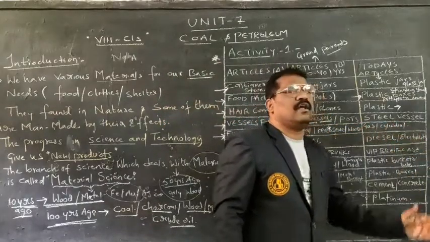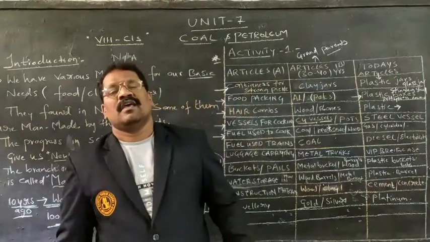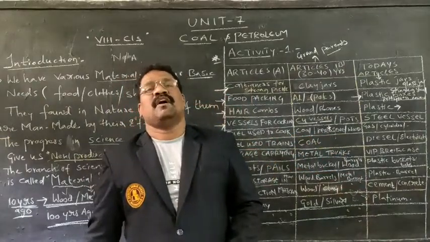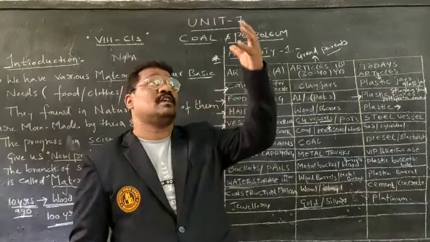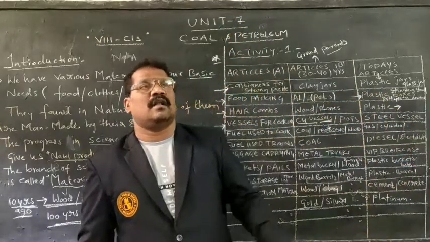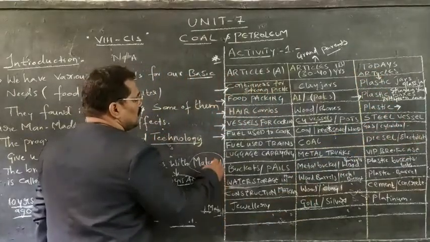Nowadays, by using gas cylinders, electricity, and induction stoves they are cooking food. By using solar radiation also nowadays they are cooking food. These are today's articles and the way we are using them.